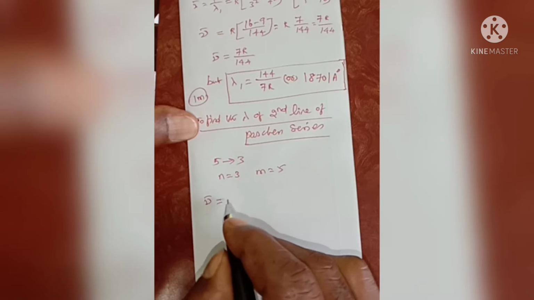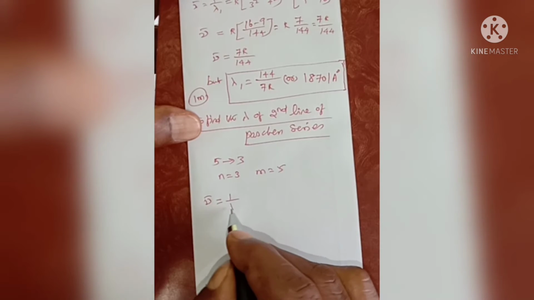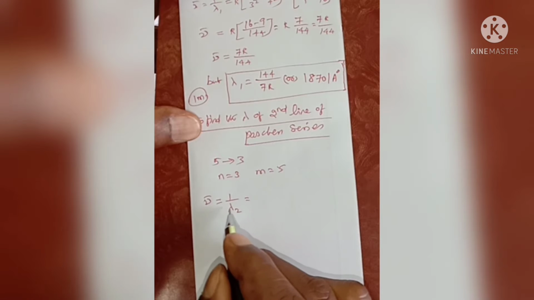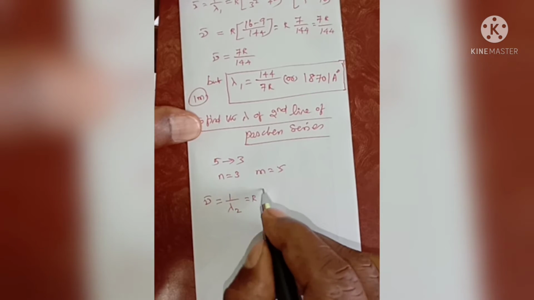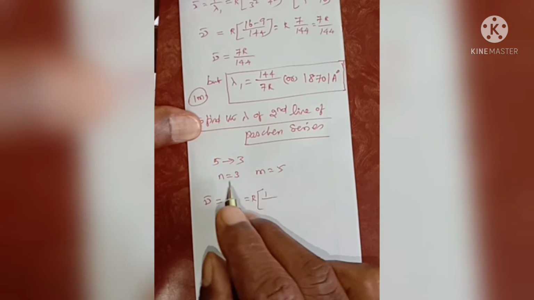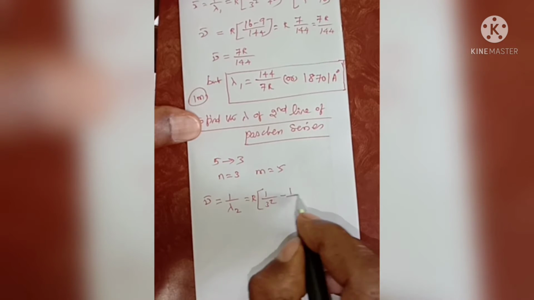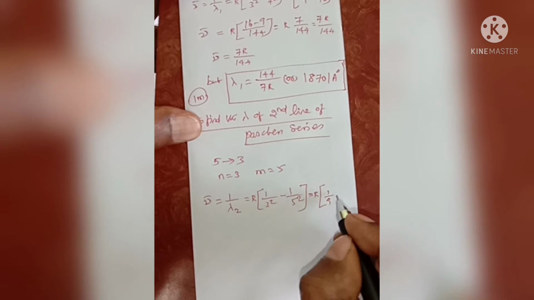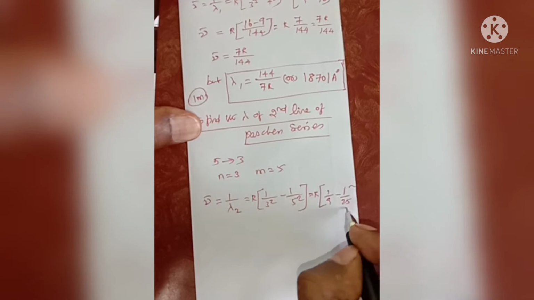Similarly, the wave number for lambda 2, the second line, is equal to R into 1 by 3 square minus 1 by 5 square, that is R into 1 by 9 minus 1 by 25.